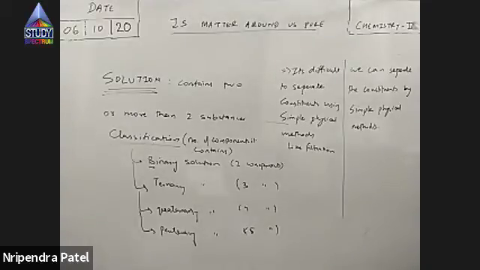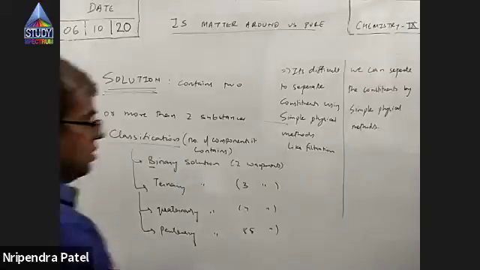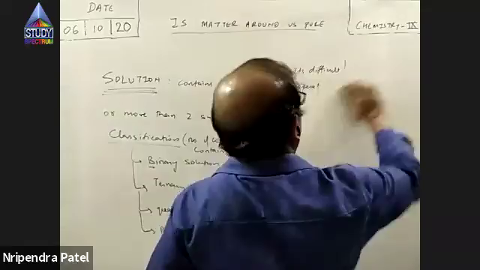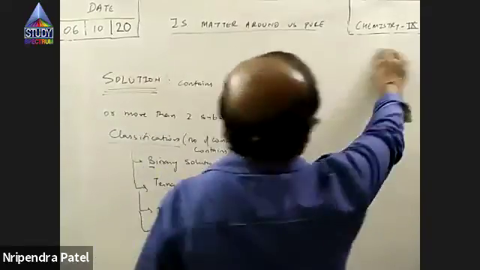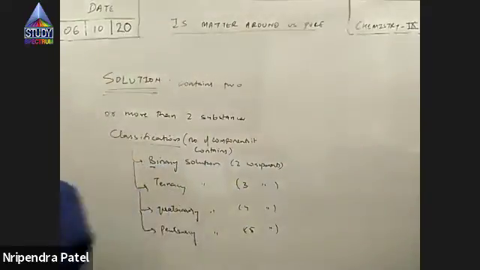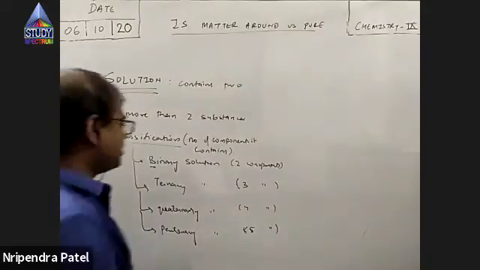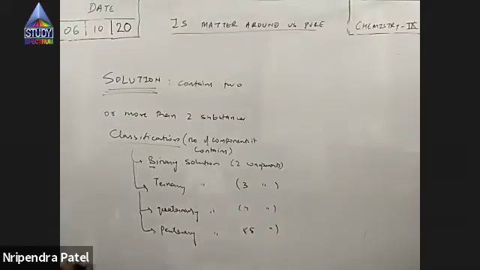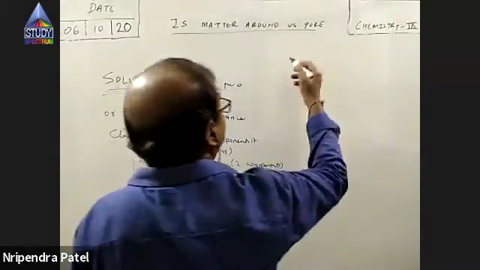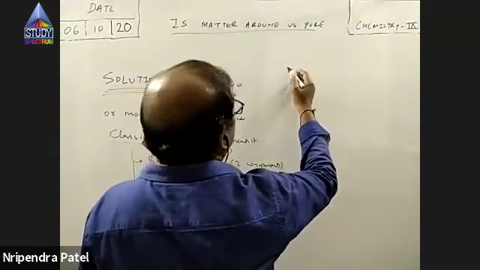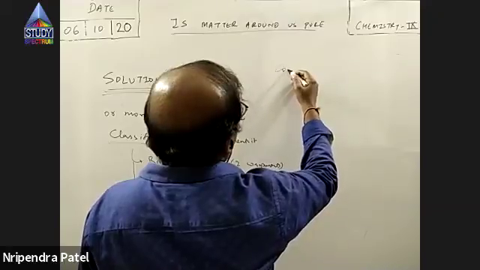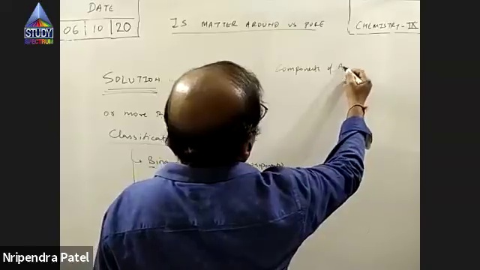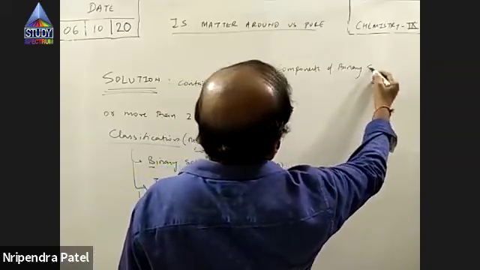Now, usually we deal with binary solutions, obviously in studies and in real life. Otherwise we have polynomial solutions, where many components are there, right? Components of a binary solution: a binary solution has exactly two components.